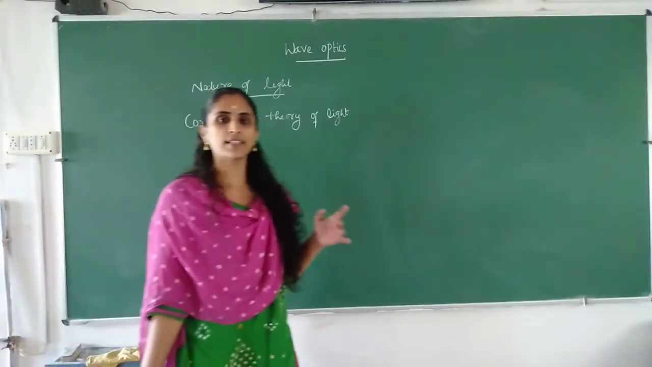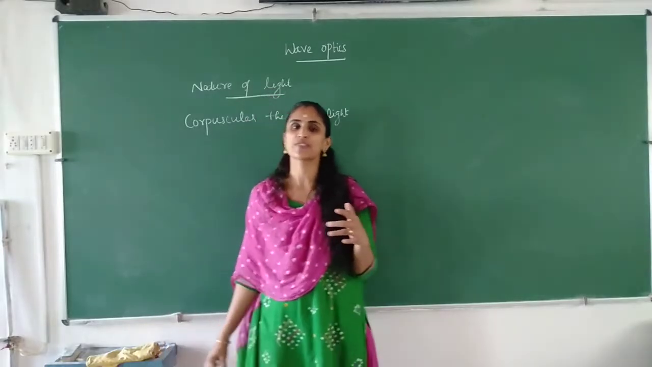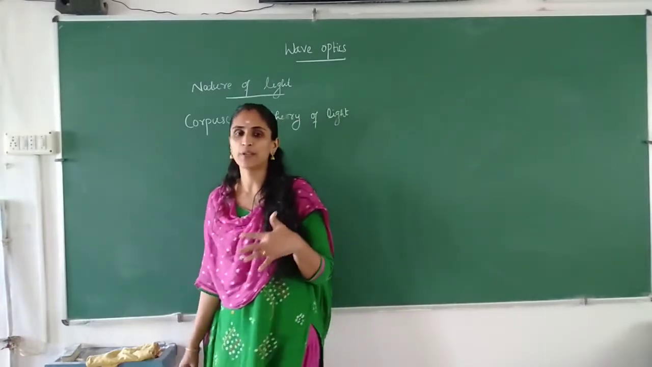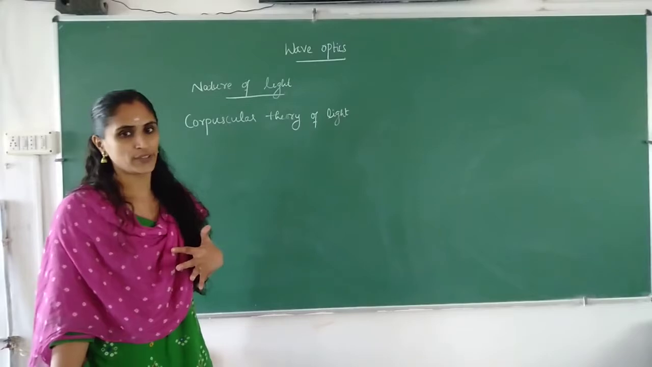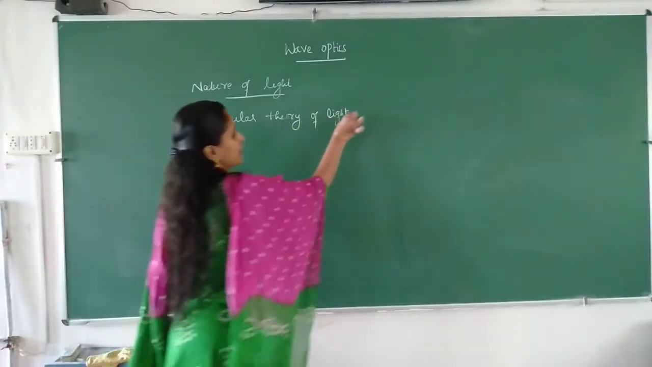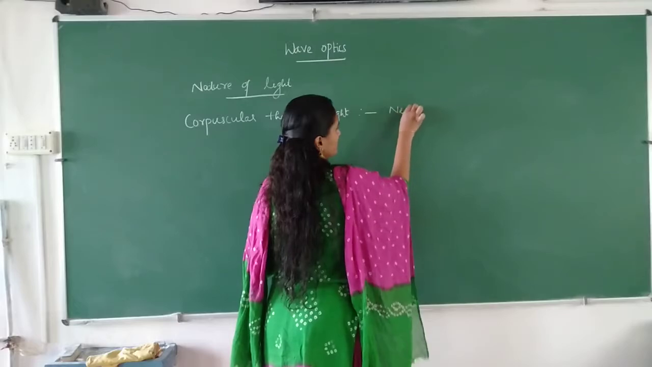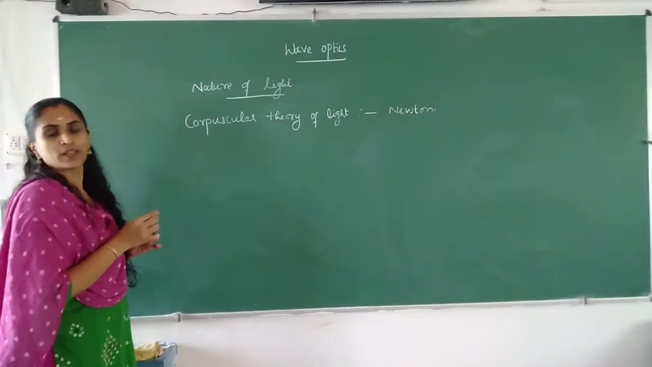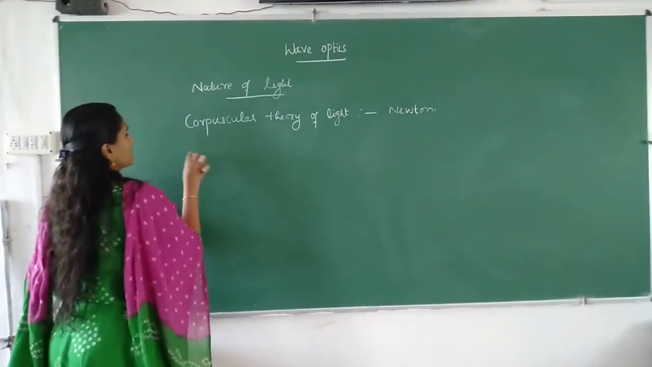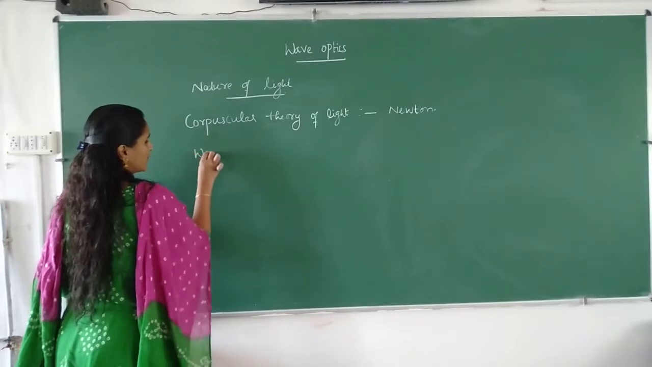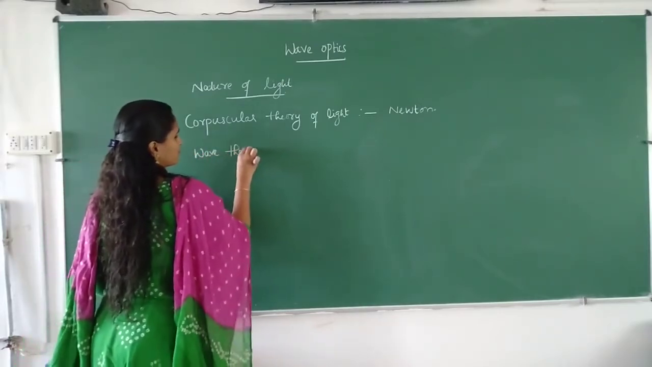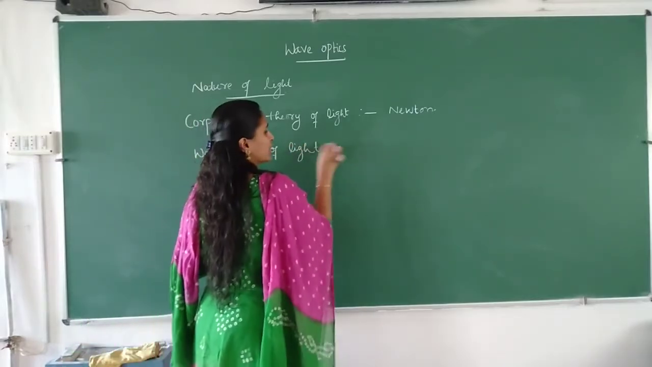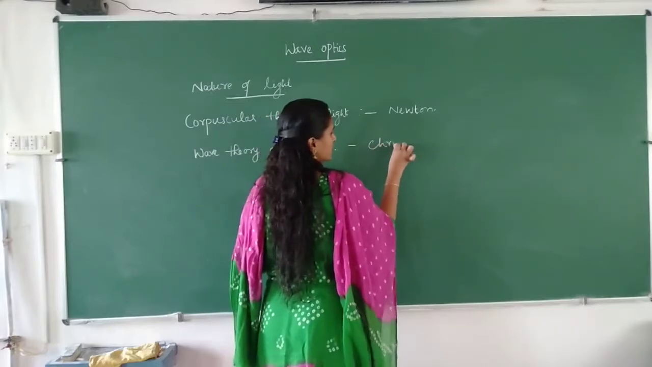But at that time, certain phenomena were observed, like interference, diffraction and polarization of light. Those phenomena could not be explained by using the corpuscular theory, which was by Newton. At that time, Huygens introduced the wave theory. The wave theory of light was introduced by Huygens.